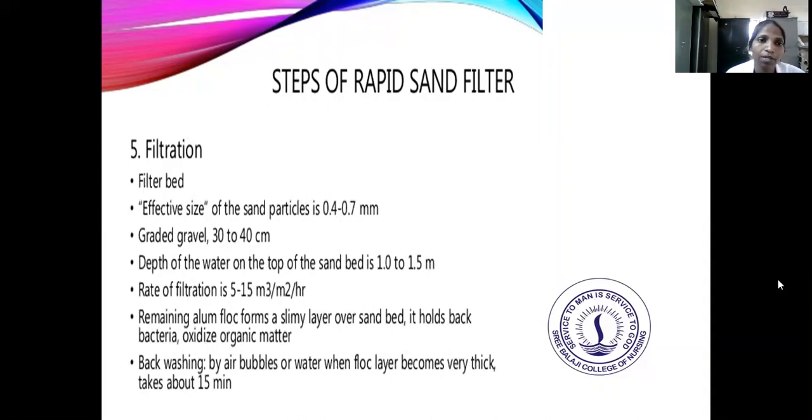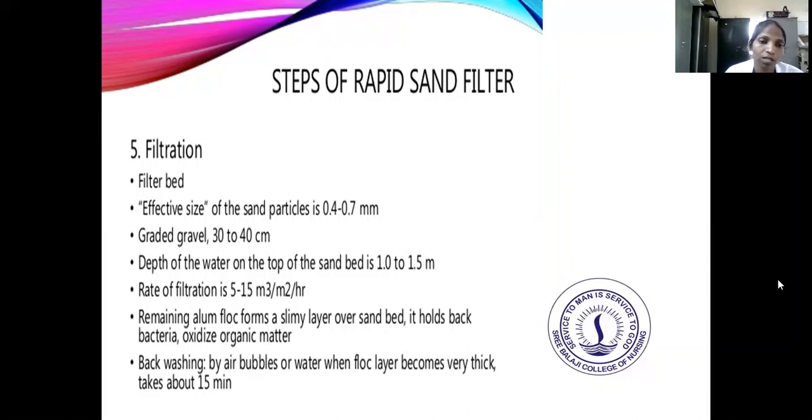So the next step of the rapid sand filter is the filtration method. It has a filter bed. The effective size of the sand bed particle is 0.4 to 0.7 millimeter. The graded gravel is 30 to 40 gram. The depth of the water on top of the sand bed is 1.0 to 1.5 meter. The rate of filtration is 5 to 15 meters per hour. The remaining alum forms a slimy layer over the sand bed, which holds back bacteria and oxidizes the organic matter.